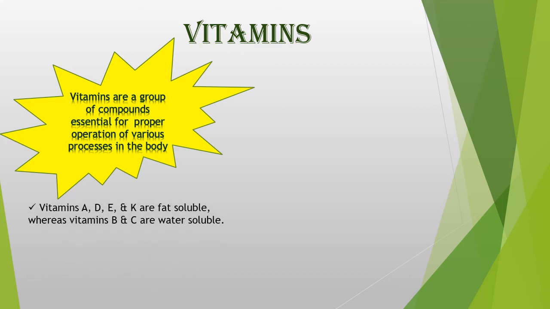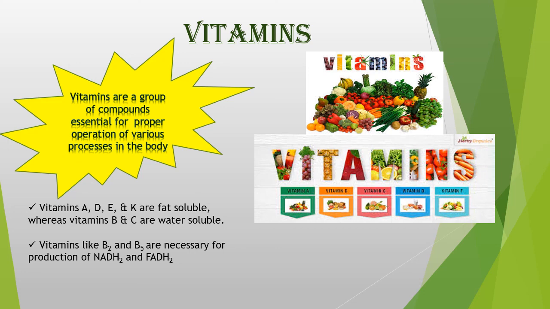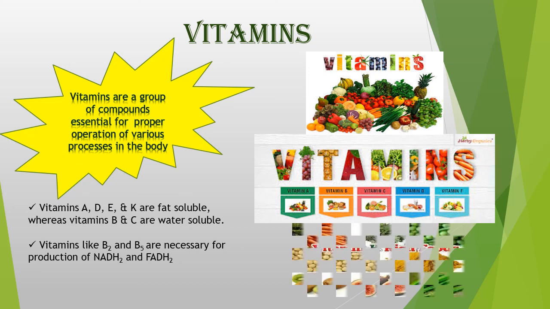Now, there are many vitamins like vitamins A, D, E and K, which are fat soluble, whereas vitamins B and C dissolve easily in water. Apart from that, we have many other vitamins, but vitamin B2 and B5 are necessary for the production of those coenzymes which you just learnt about, that is NADH2 and FADH2. Now, these are some of the food stuff that give you vitamins.